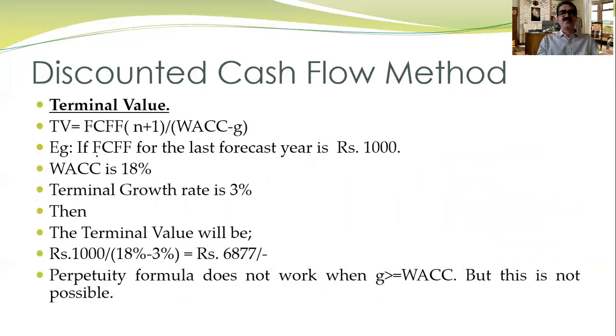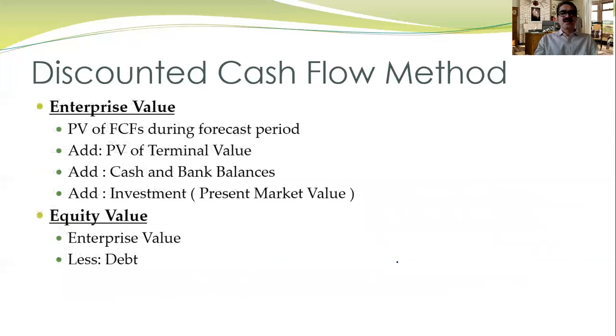So I'll give an example. If FCFF for the last forecast year is 1000, WACC is 18%, and terminal growth is 3%, then my terminal value is 1000 divided by (WACC 18% minus G 3%), which is equal to 687. The perpetuity formula does not work when G is more than WACC. This is very rarely possible, because G is never more than the WACC unless there is a specific condition or situation. This is how we come to the value of that particular thing.